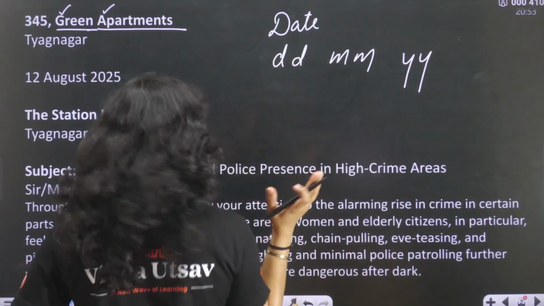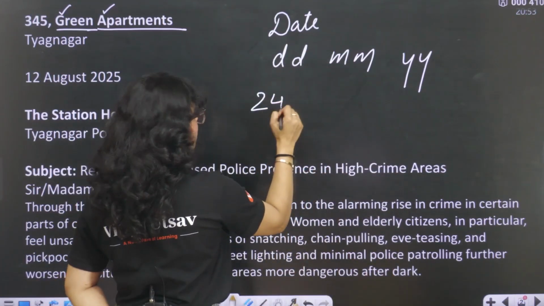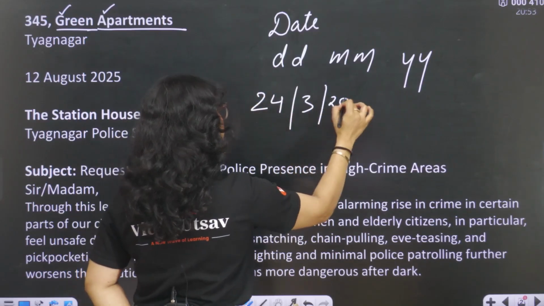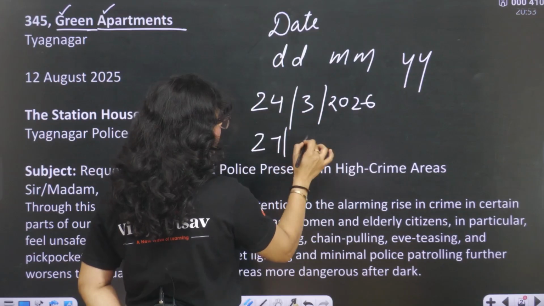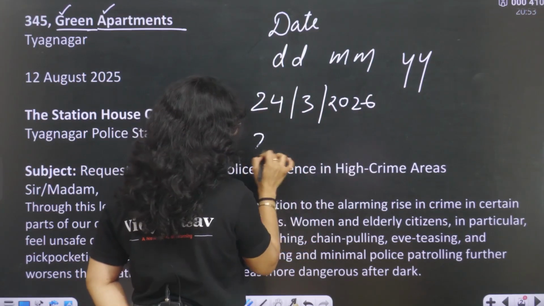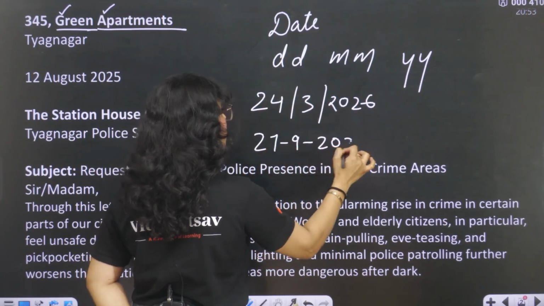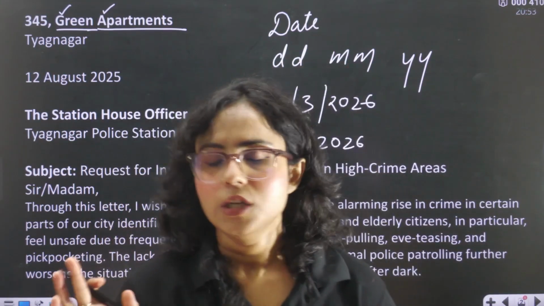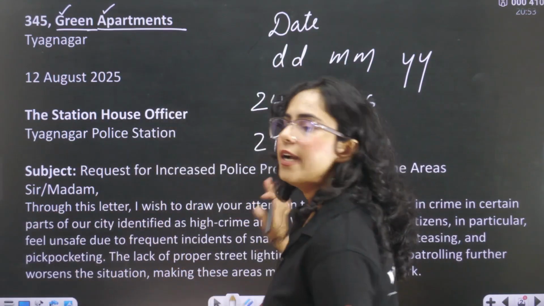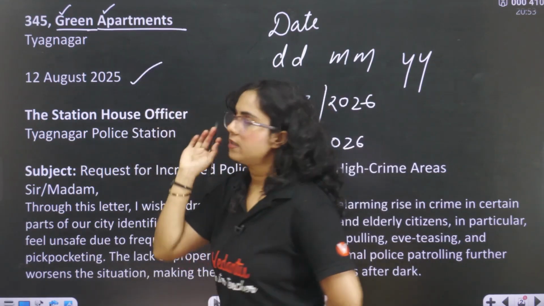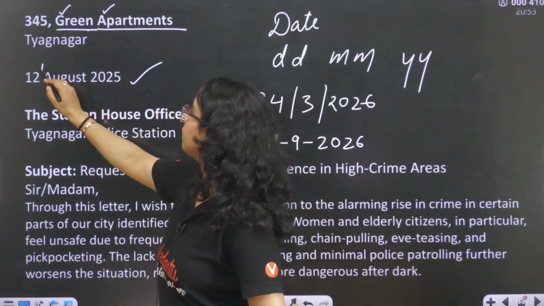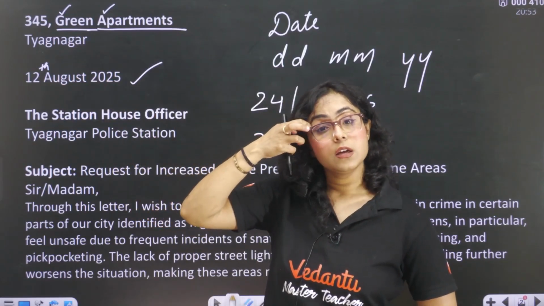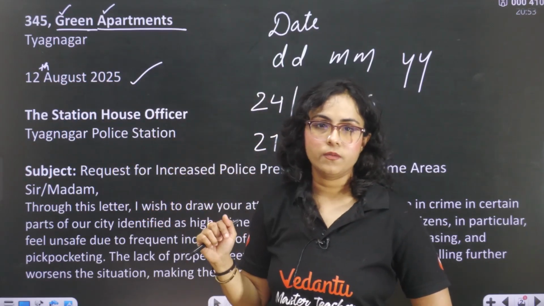Okay, I know most of the students write the date in different formats. For example, you are writing it like this, or you are writing it like this. I'm not saying it's wrong, but it is not the right format for a letter to the editor. What is the right format for a letter to the editor? Like this. 12th August 2025. Write down the name of the month. Okay? You have to write down the name of the month.